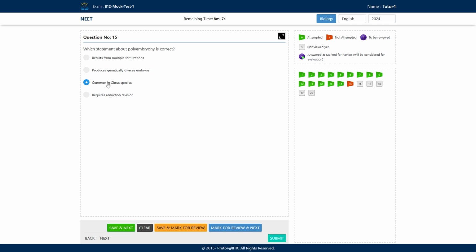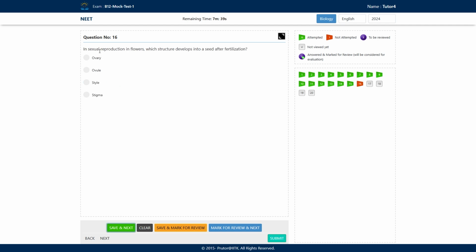Option number C is the correct answer. It is common in citrus fruits. So polyembryony is the presence of more than one embryo. Okay. And sometimes the embryo develops from nucellus. So this embryo will be diploid because nucellus cells are also diploid. Usually the embryo forms after the fertilization. And this is common in citrus fruits.